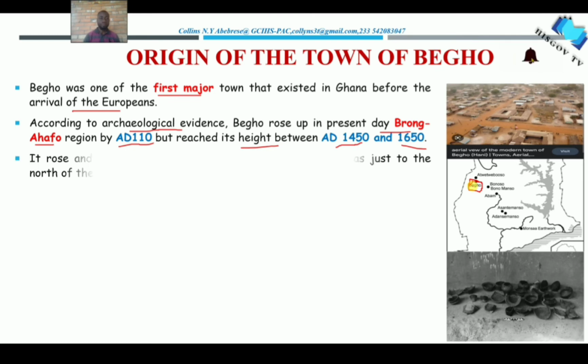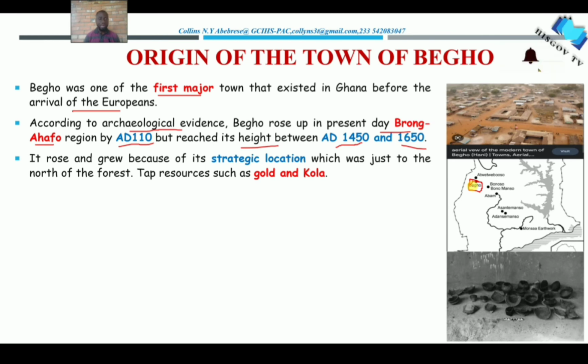Good, let's move on. So it rose and grew because of its strategic location, which was just to the north of the forest, okay? Now we are aware that when you look at the map of Ghana, if I cut here, the northern part of Ghana is all savanna, you understand?